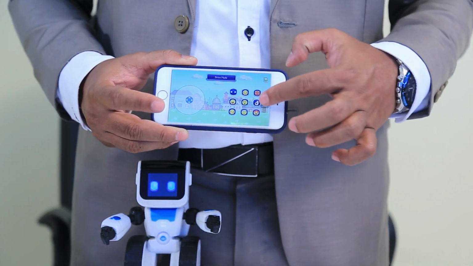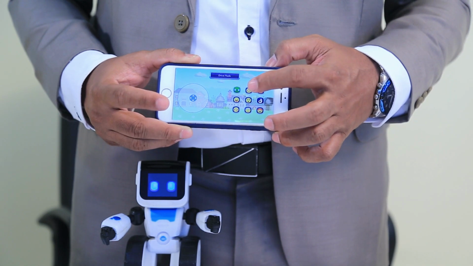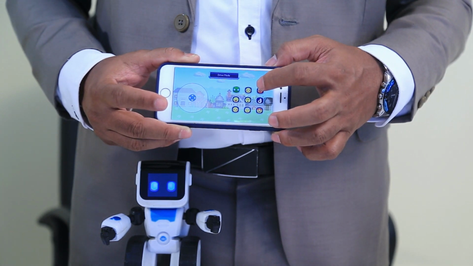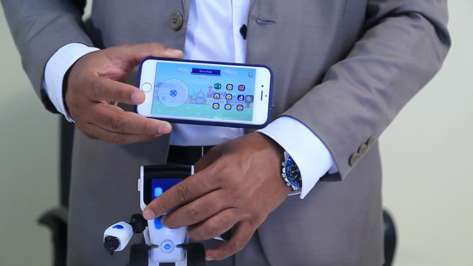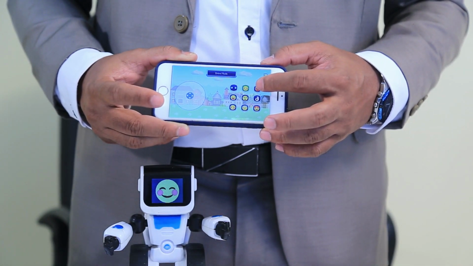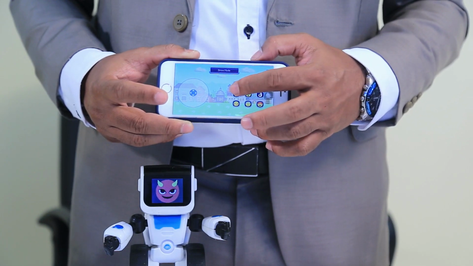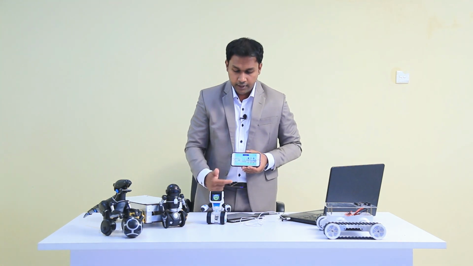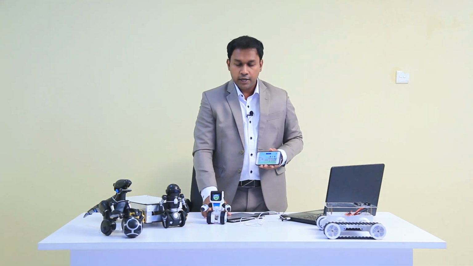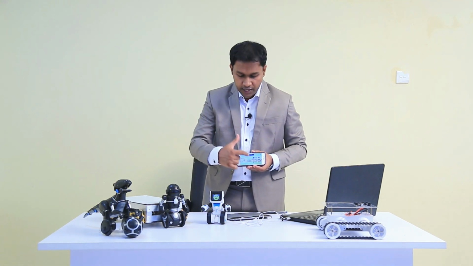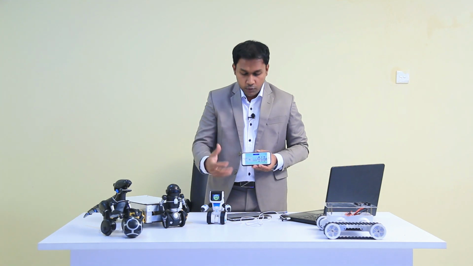Right. So I am going to click this one first. You can see when I press on a specific emoji, that emoji is sent into the Koji through the wireless communication, which is Bluetooth. So when I press this emoji, it will show in the Koji's display. Understand? See? Right. Not only that, we can control the Koji's movement, there is a joystick here. You can see, using this joystick, we can control the movement of the Koji.